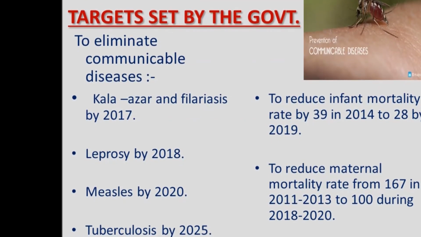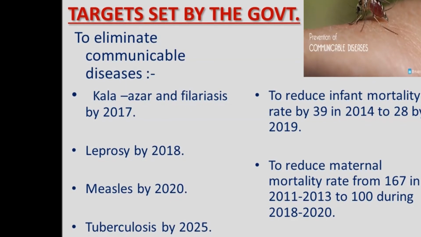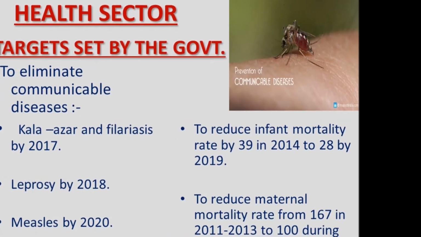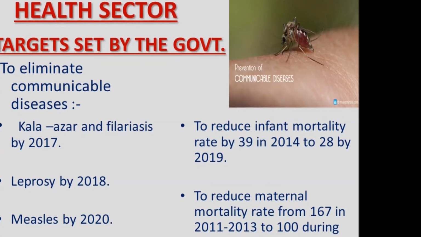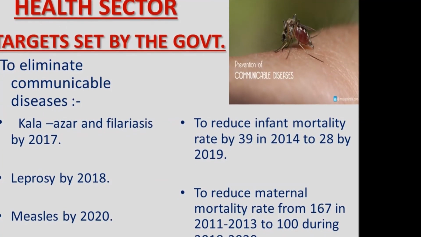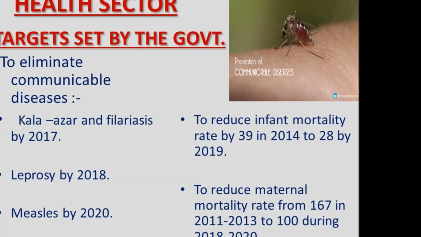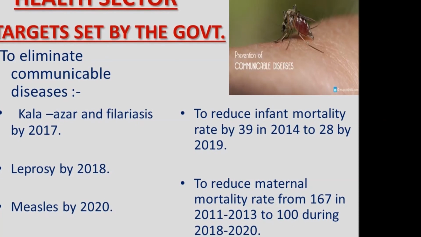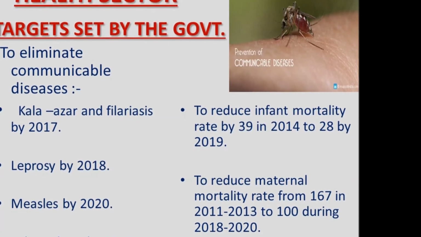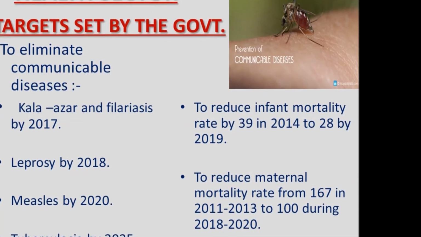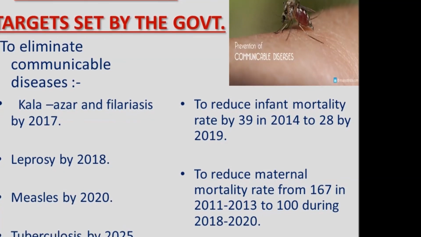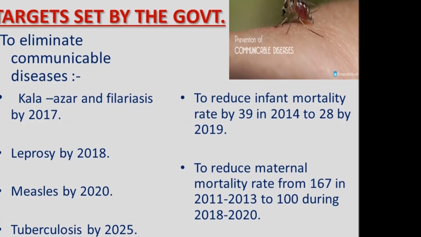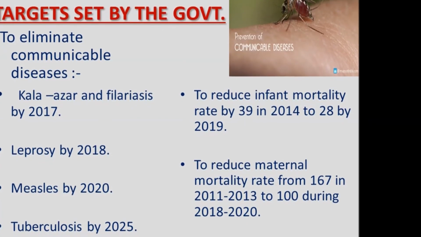IMR, that is infant mortality rate, means the rate of deaths of infants under the 1-year-old category per 1,000 live births. And MMR, that is maternal mortality rate, means the rate of female deaths per 1 lakh live births may be because of any cause. And the target is to reduce the infant mortality rate from 39 in 2014 to 28 in 2019, and to reduce the maternal mortality rate from 167 in 2011 to 100 during 2018 to 20.